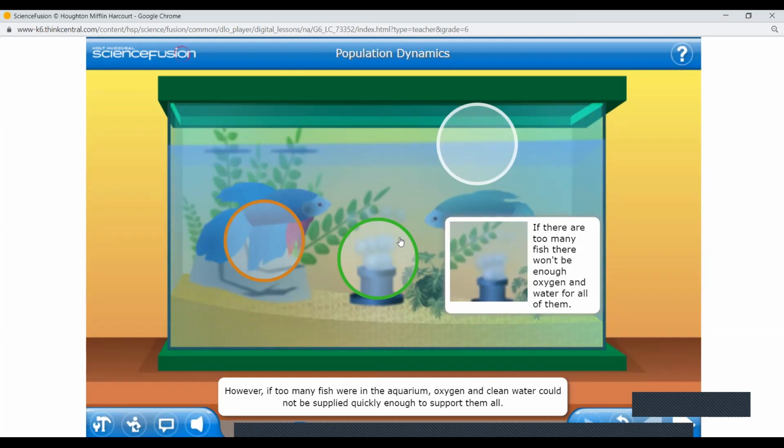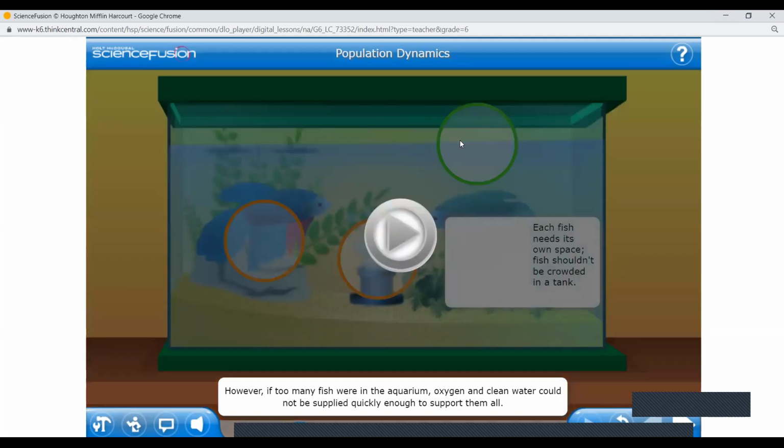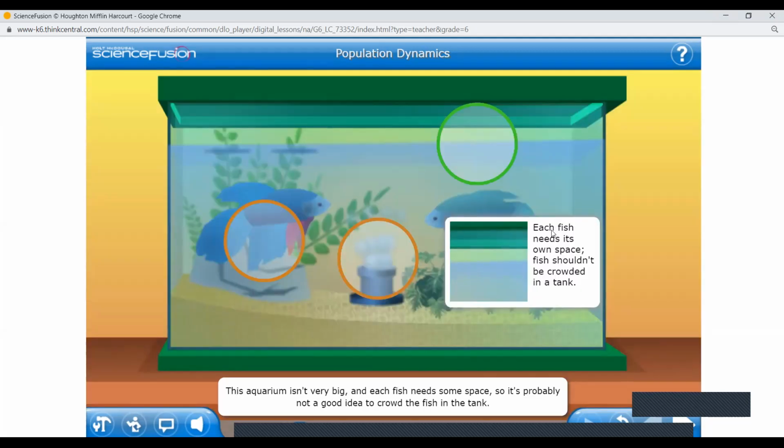However, if too many fish were in the aquarium, oxygen and clean water could not be supplied quickly enough to support them all. This aquarium isn't very big, and each fish needs some space, so it's probably not a good idea to crowd the fish in the tank. Just like people in our homes, each fish needs its own space.